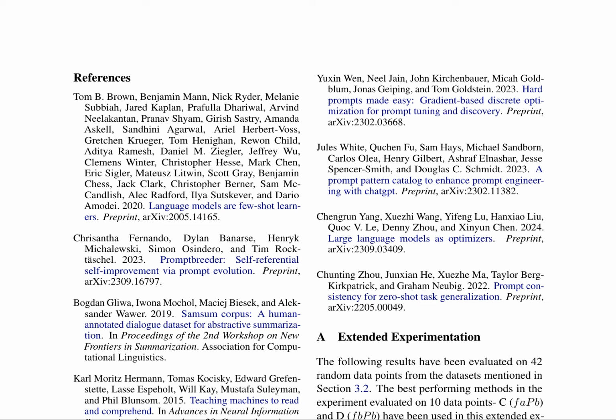In the extended experimentation phase, we evaluate the top-performing methods from previous experiments on 42 random data points to assess the robustness and extent of optimization. The results are presented in terms of mean values, maximum values, and similarity scores, accompanied by visualizations of the optimization process. Notably, the ROUGE-L F1 score of the best-performing prompt in the optimized batch surpasses that of the baseline manual prompts, indicating an improvement in the mean score of the batch.